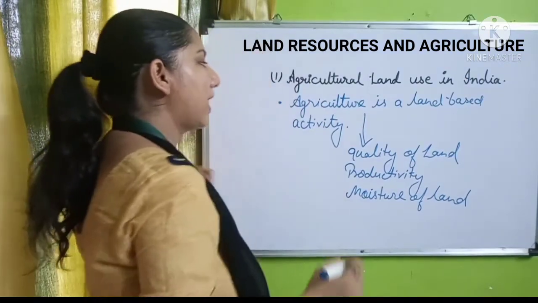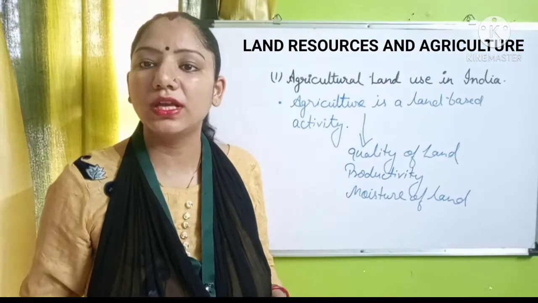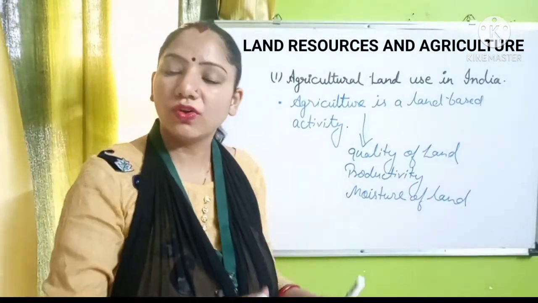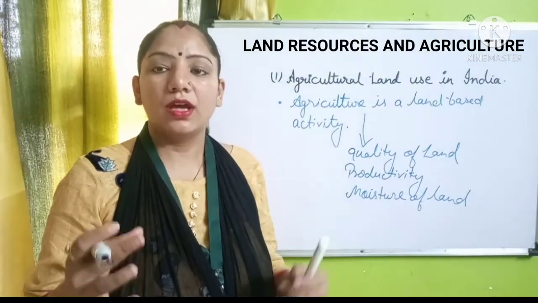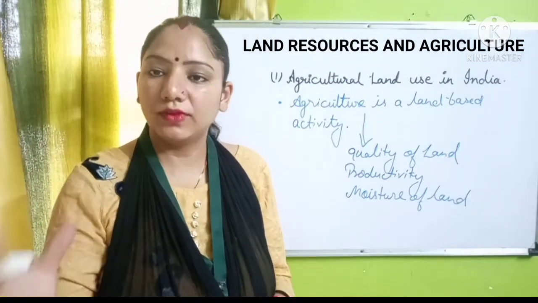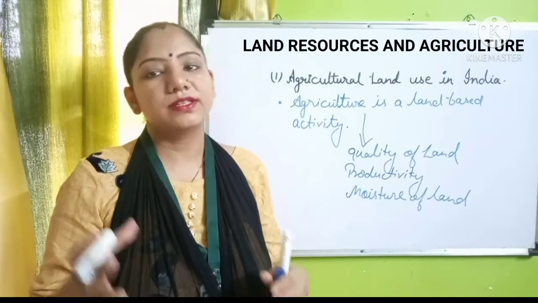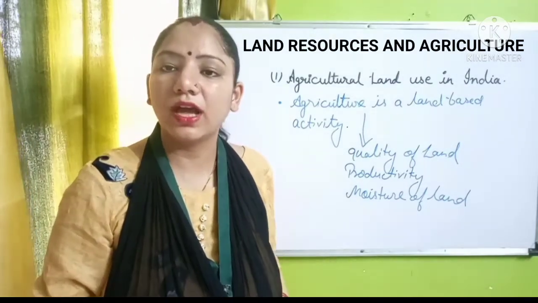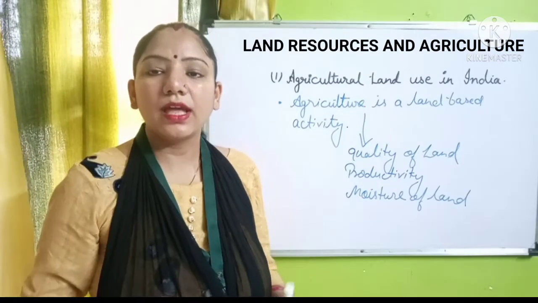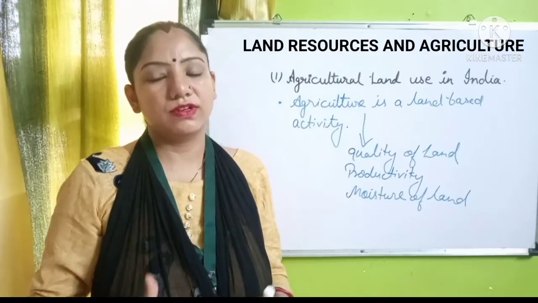All the types of agricultural land, in which we can include the net sown area, the total geographical area which is used for agricultural purposes, the fallow land, and many other parts, are generally used for agricultural purposes.